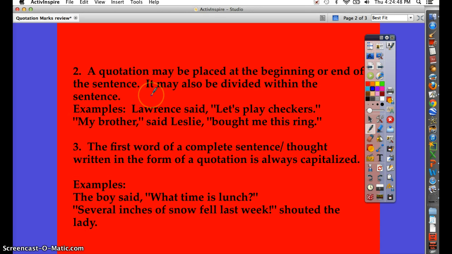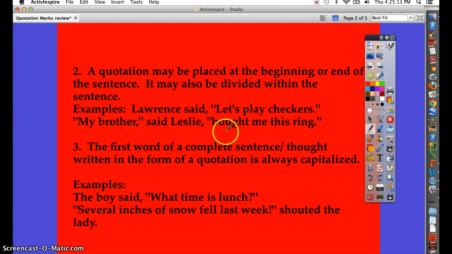Rule 2, a quotation may be placed at the beginning or end of a sentence. It may also be divided within the sentence. So an example would look like: Lawrence said, "Let's play checkers." That's one at the end of a sentence. And then a broken quote like this one: "My brother," said Leslie, "bought me this ring."